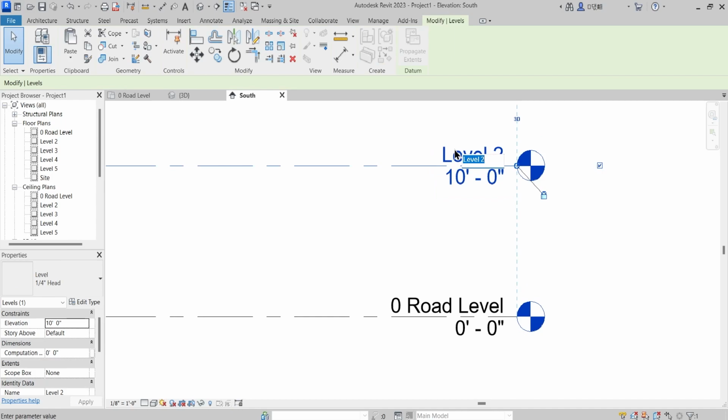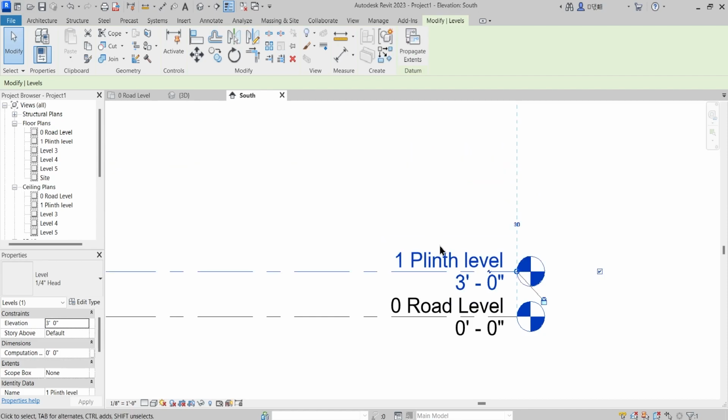So I will say 1 and say plinth level. That is 900 mm, because 1 foot is 12 inches, that is 30 centimeters, that is 300 mm. So 3 feet is 900 mm, and just enter 3 feet, and that will take that particular level down.